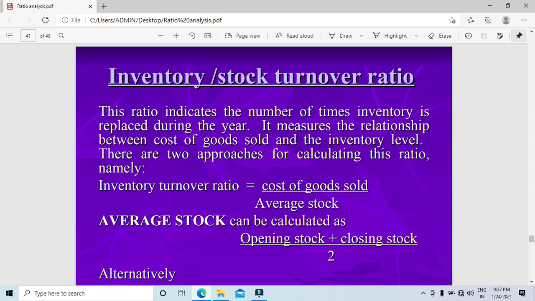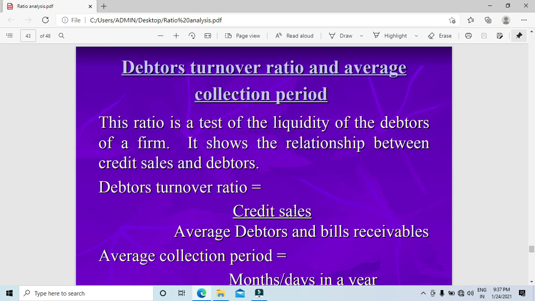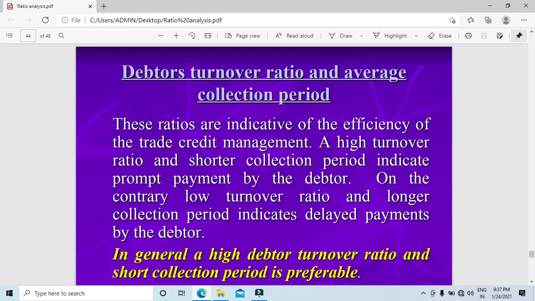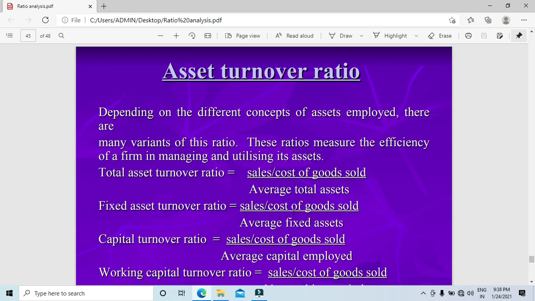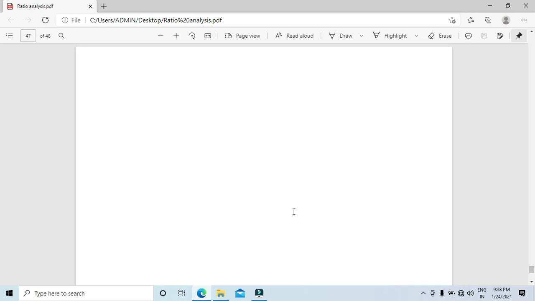So this is done. Activity ratios are these many, that is, turnover ratios. Try to remember them and make a note of all of them. So I'll wind up the class now. In my next class I'm going to do problems. See all of you guys. Bye all of you.